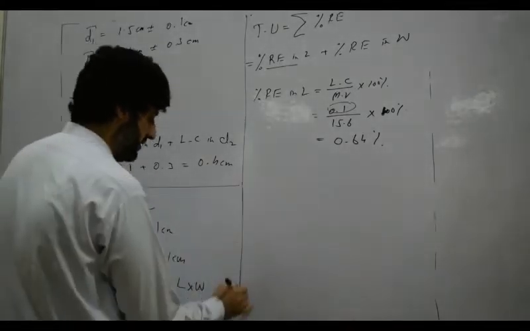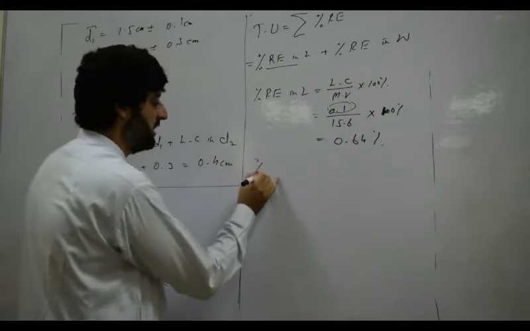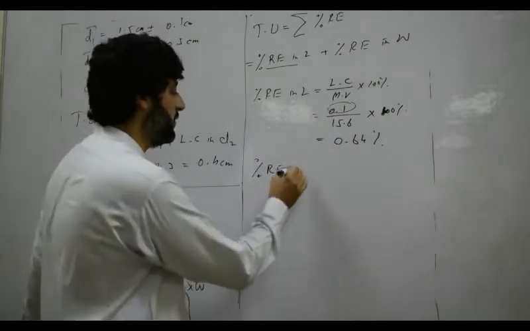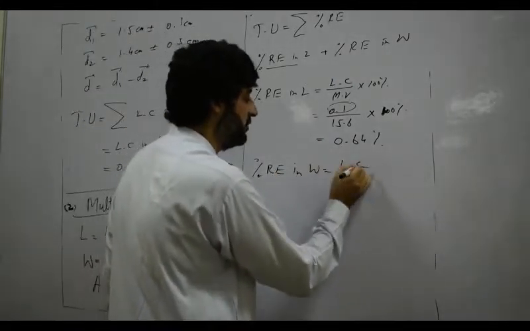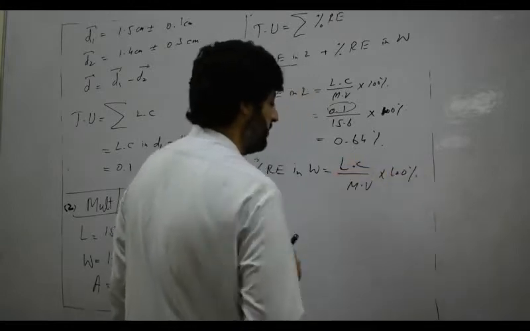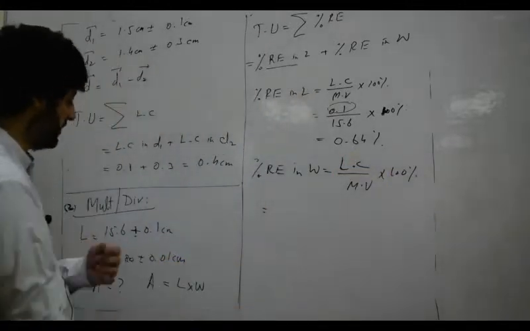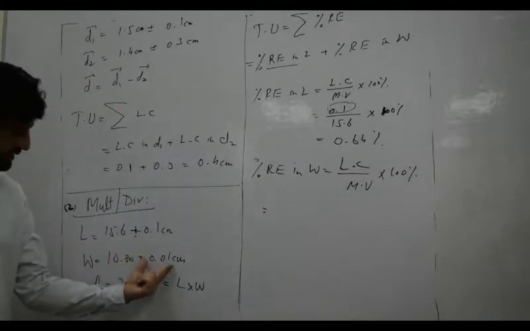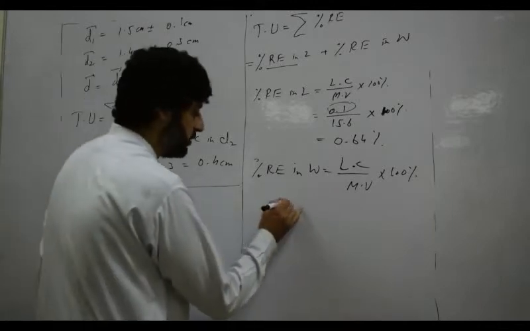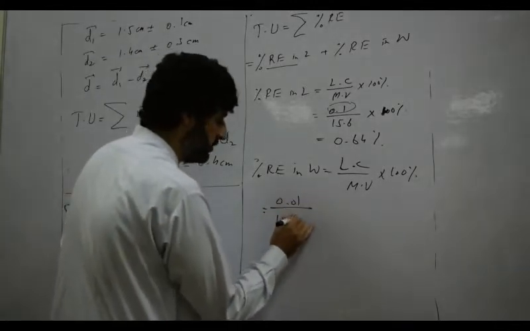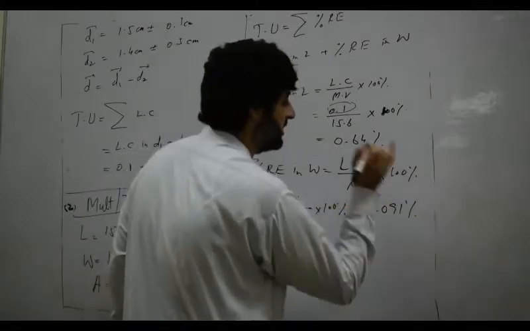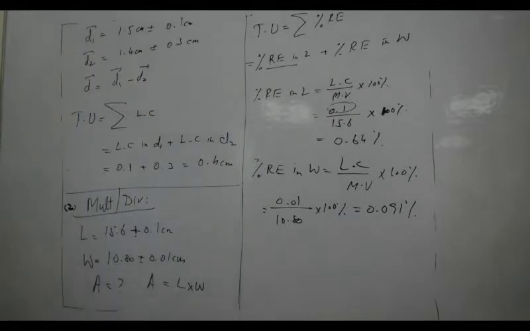That was unnecessary. So now we have to find the percentage error in width. What is the formula for the percentage error in width? Least count by measured value multiplied by 100%. That is the formula for the relative percentage error. What is the least count of width? That is 0.01. What is the measured value? 10.80. So putting the value here, it will be 0.01 divided by 10.80 multiplied by 100%. So we will get 0.091%. That is the percentage error in width.